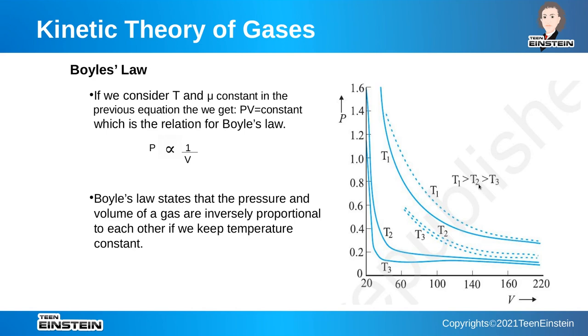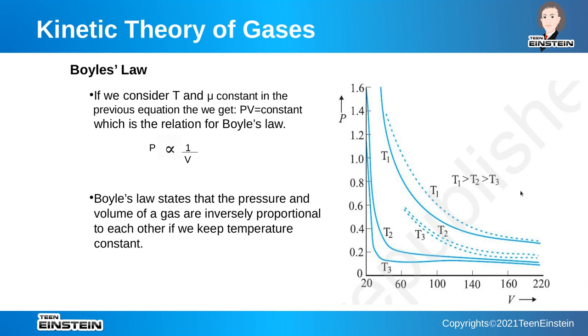Now as we decrease the temperature, we come to T2, which is from the law, and here we see another T2, the solid line, which is from the experimental data. Here we see that a lot of deviation is there. The experimental data is deviated from the ideal behavior, and only at low pressure, between 0.2 and 0.4, is there some agreement between theoretical prediction and experimental data.